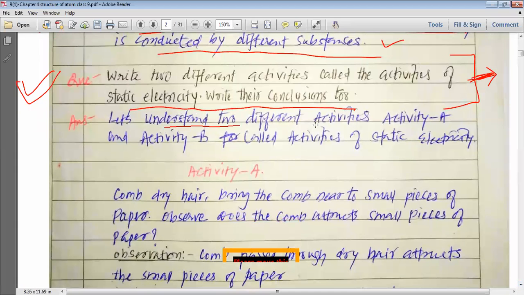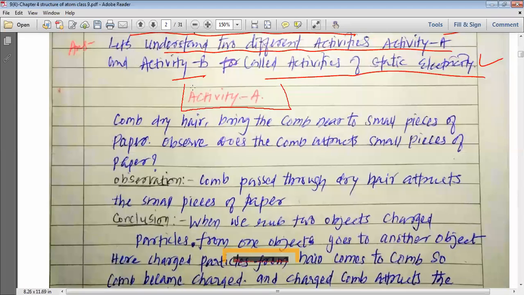Let us understand two different activities, activity A and activity B, called activities of static electricity. These activities are known as the activities of static electricity. Let's move to एक्टिविटी नंबर ए.